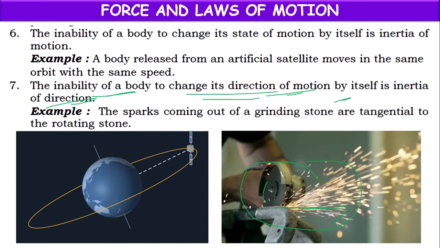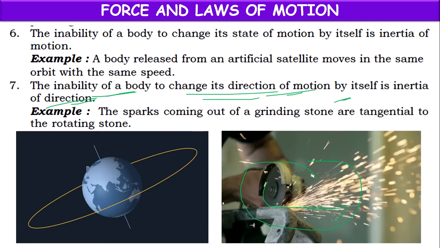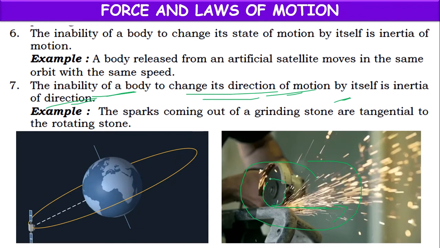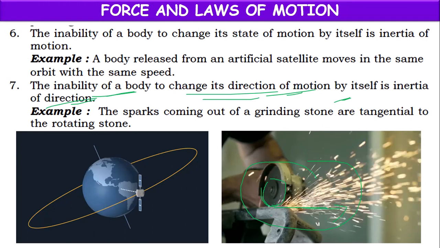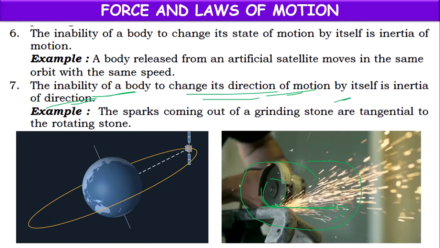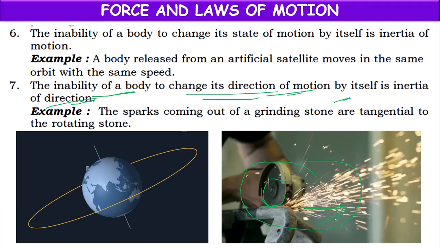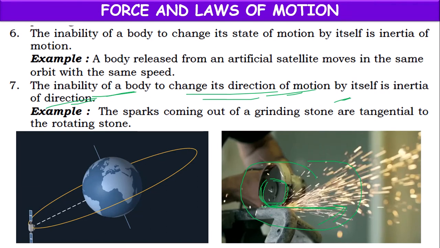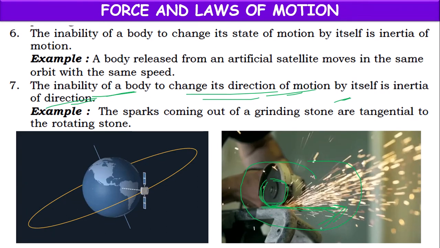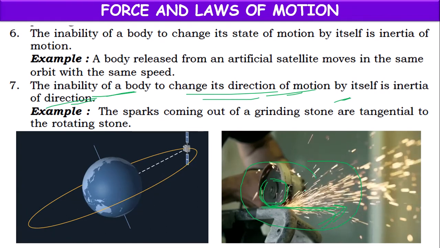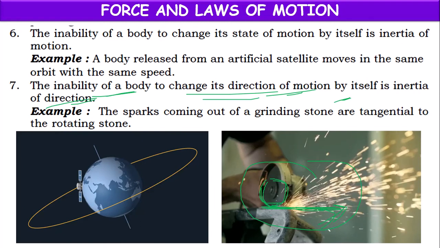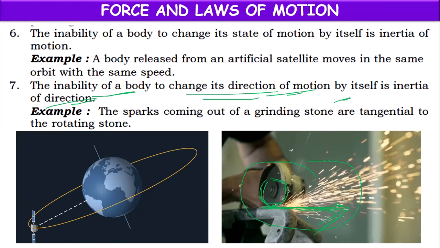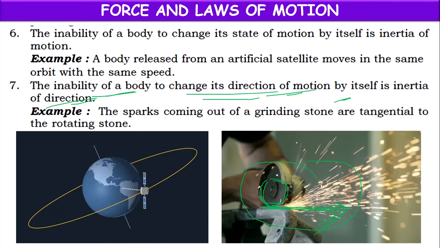The wheel is touching the iron body at the bottom and is going up. When it is touching down, its direction at the point of contact will be along the tangential direction. The sparks also try to move in the same tangential direction without any change.